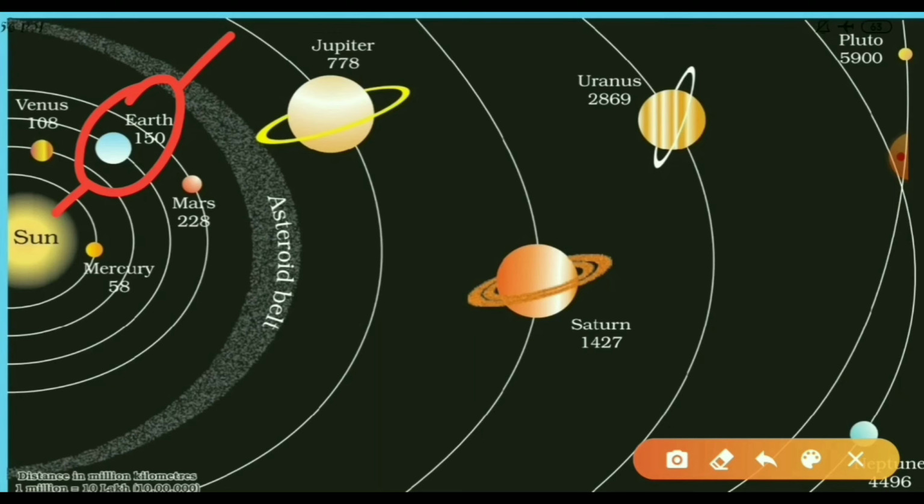Remember, on 3rd January the earth is very close to the sun. And aphelion means the place where the planet is very far from the sun, and it is on July 4th.